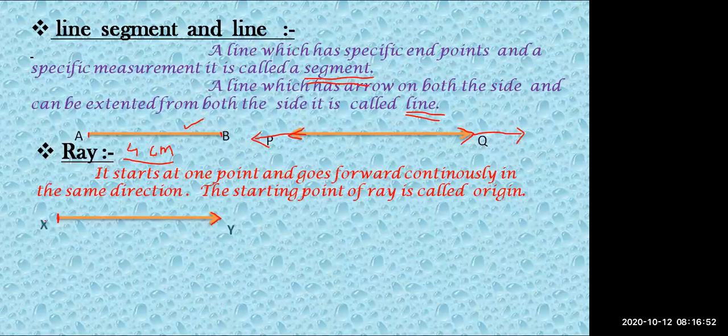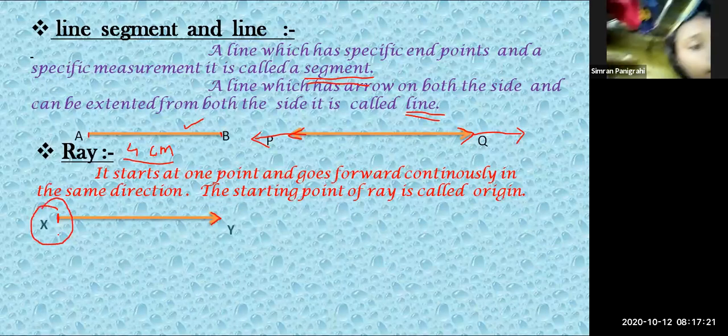Now see, we have this ray. What is the origin of this ray? From where has it started? What is the origin? Anyone? Okay, so the origin of this ray is X. Very good.